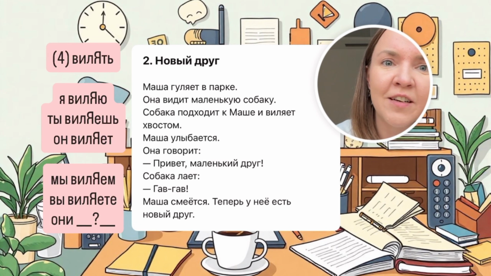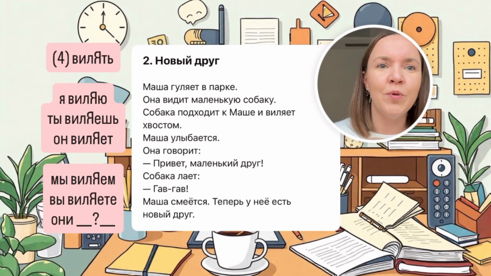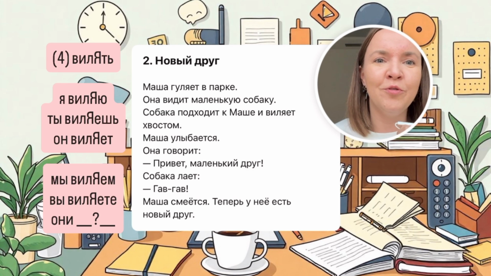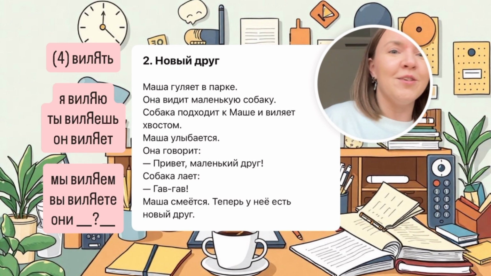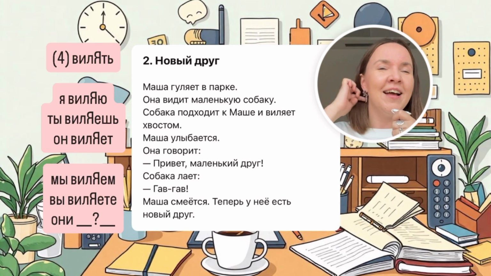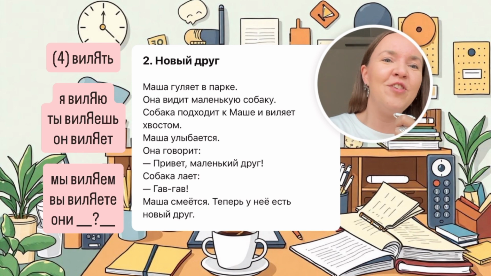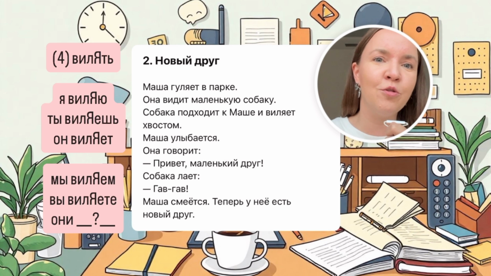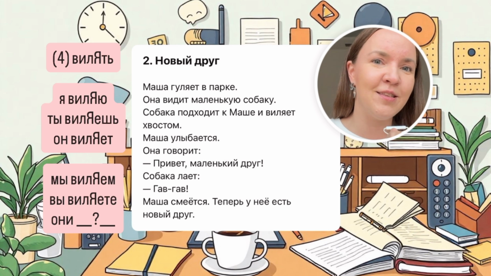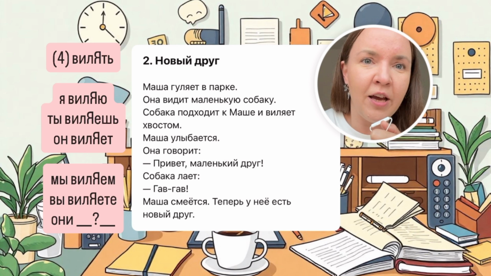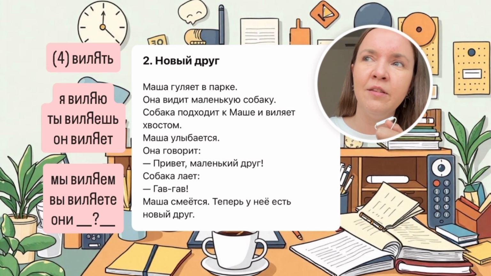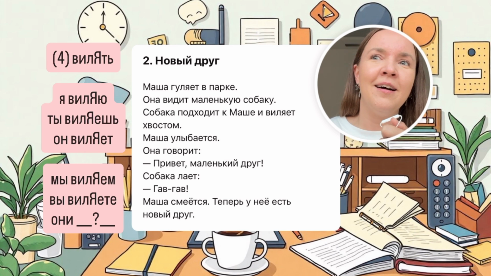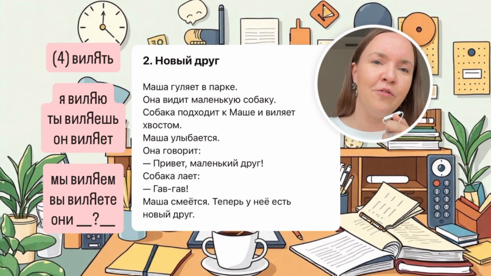И виляет хвостом. Вилять, what's that verb? You know, when the dog is happy, it will move the tail. Oh my god, I don't know the verb вилять in English. Like this movement you do with the tail. Not you, but the dog does, yeah, when the dog is happy. Вилять. That's a very regular verb, just like гулять in the first sentence. Вилять, that's infinitive. You probably don't need it for я, yeah, but anyway, я виляю, ты виляешь, он виляет, yeah, we need that for the dog. Мы виляем, вы виляете, они. And also write the verb form for они in the comments.